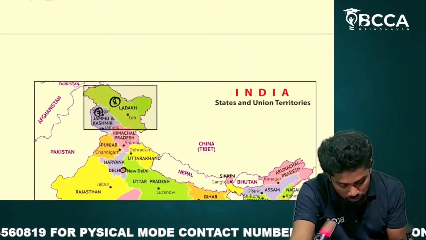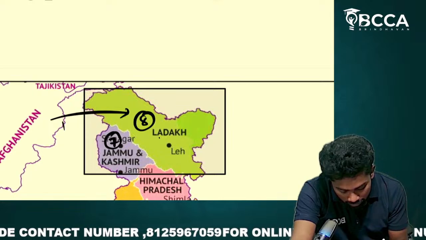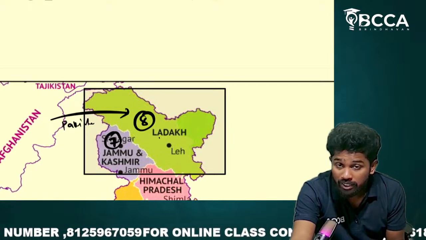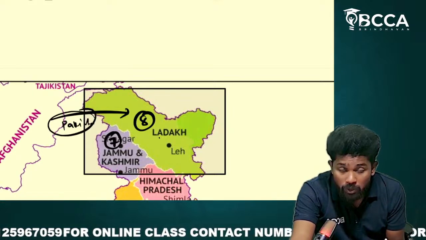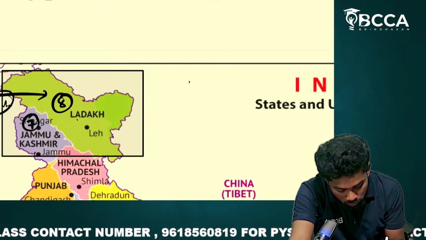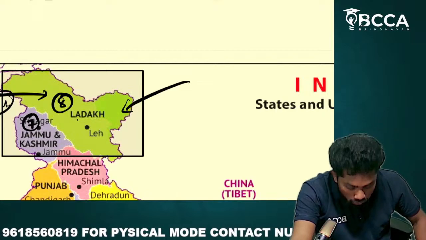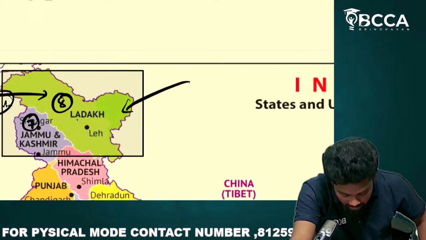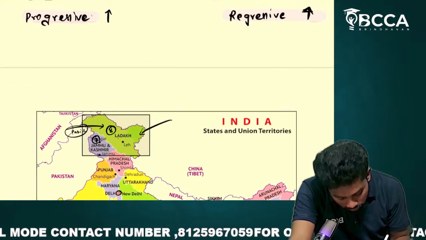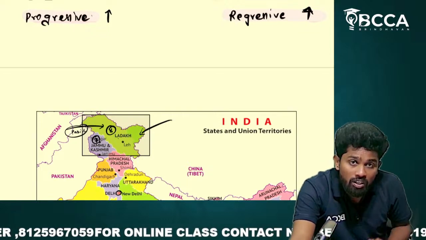Next, Jammu and Kashmir and Ladakh. Sir, in Jammu and Kashmir and Ladakh, we had a war with Pakistan previously because they wanted to occupy part of Jammu and Kashmir. Even China is also trying to occupy a part of Jammu and Kashmir. So considering this, India said that if it remains as a state government, there will be a lot of disturbances.